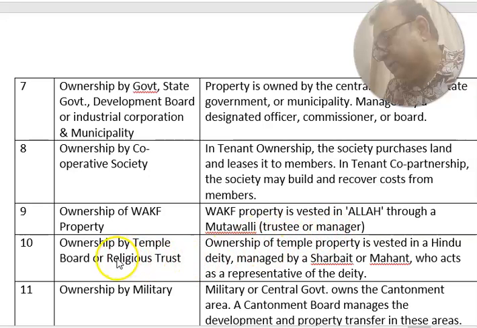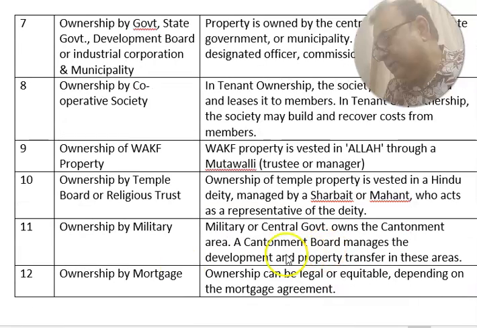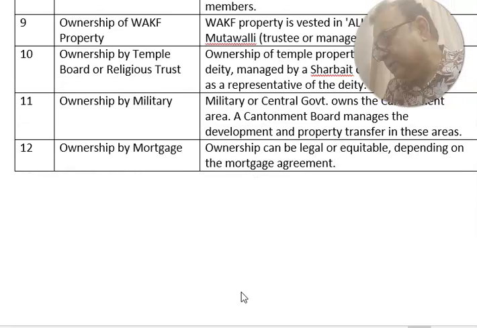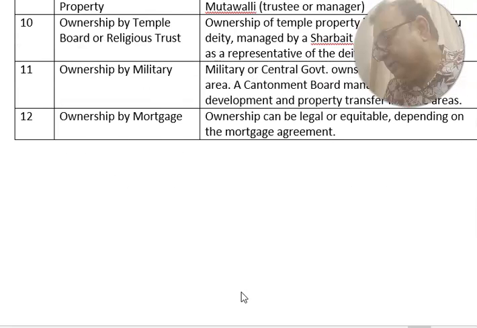Next is the ownership by temple board or religious trust. Ownership of temple property is vested in a Hindu deity, managed by a Sarbarakar or Mahant, who acts as a representative of the deity. Ownership by military: the military or central government owns the cantonment area. A cantonment board manages the development and property transfer in this area. Ownership by mortgage: ownership can be legal or equitable depending on the mortgage agreement. So these are the ownerships of the property.